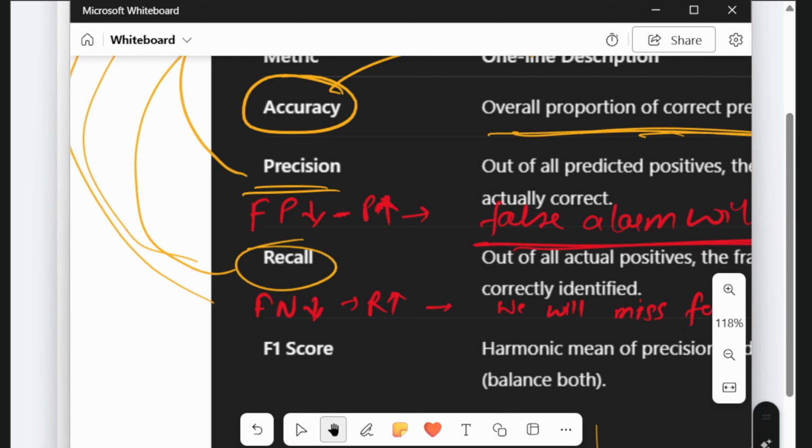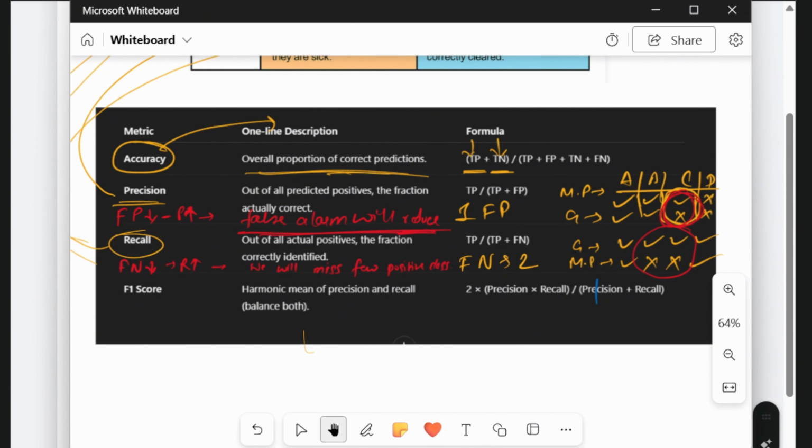As a result, precision and recall often show an inverse relationship, where improving one of them can worsen the other. So, to improve precision, we have to keep an eye on recall so that it does not get worse. So it is inversely proportional somewhere. Correct. Now, coming to our last part, F1 score.